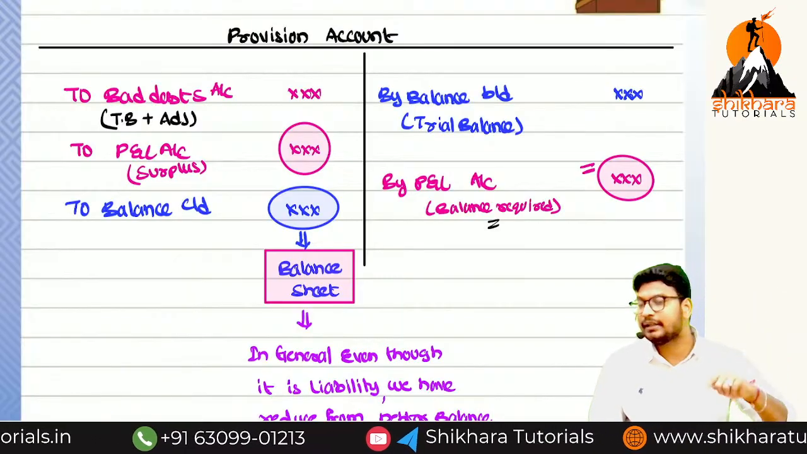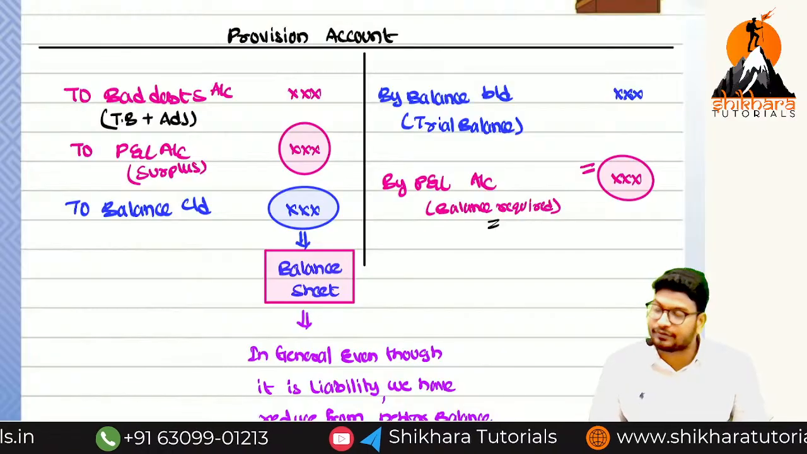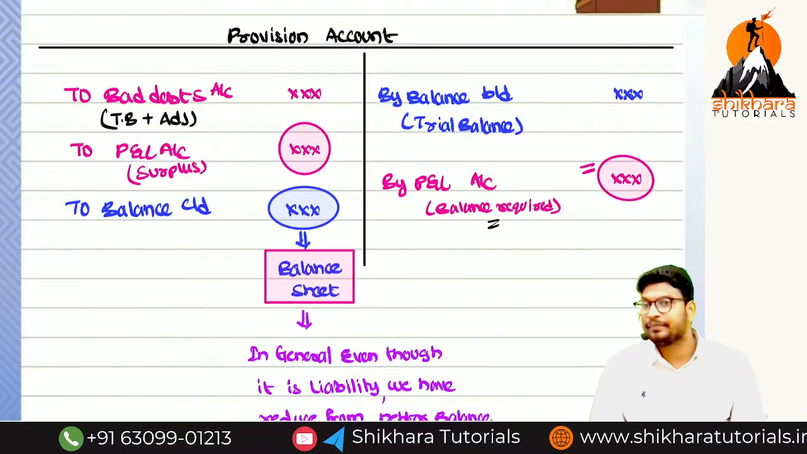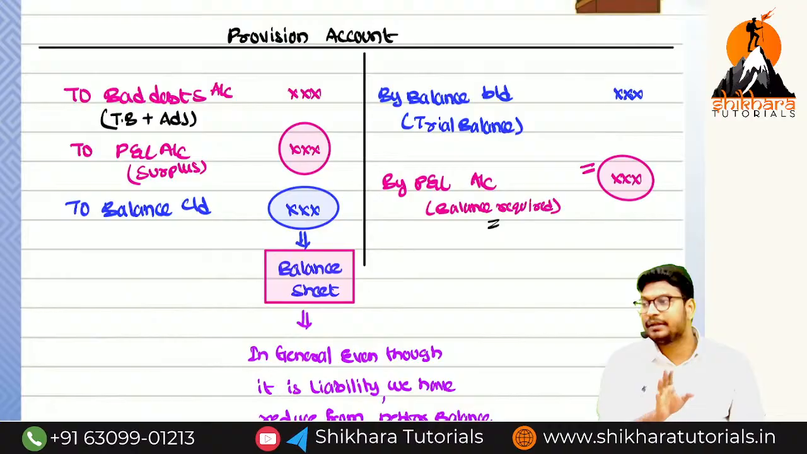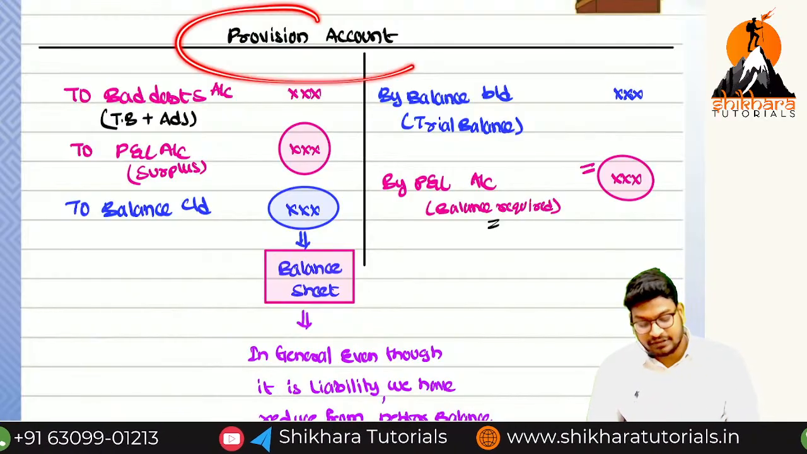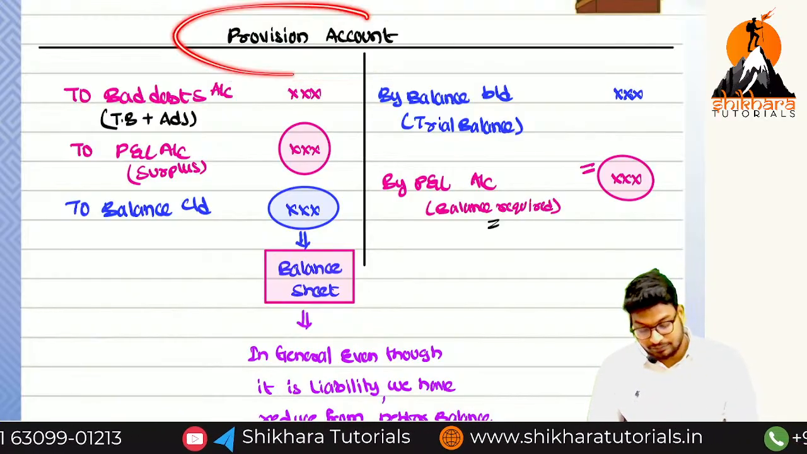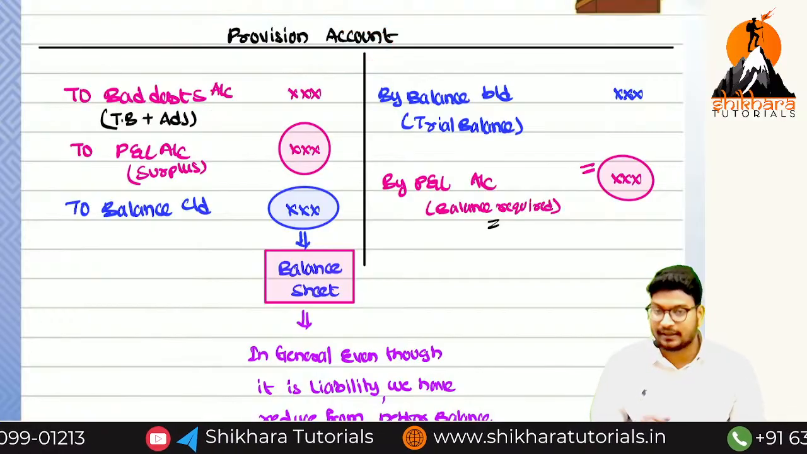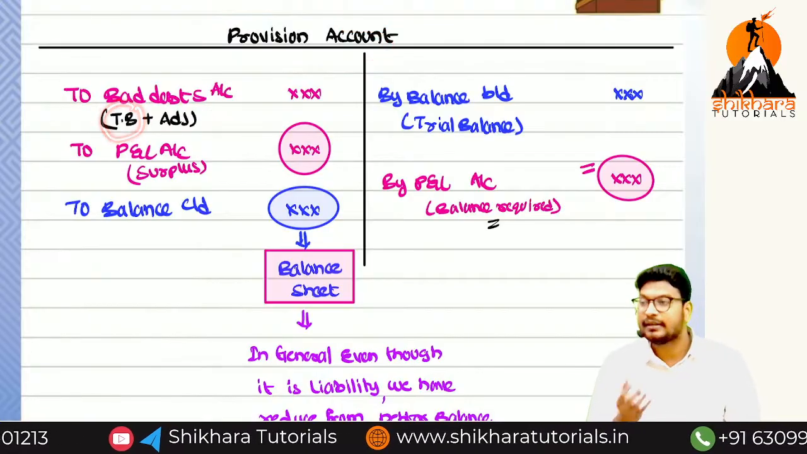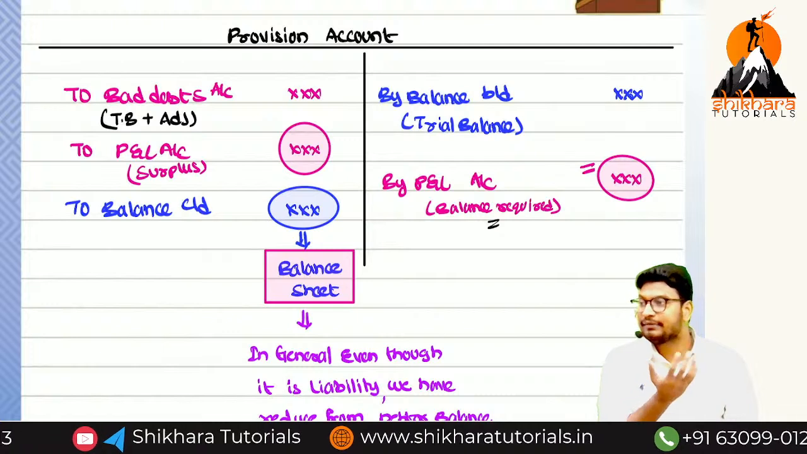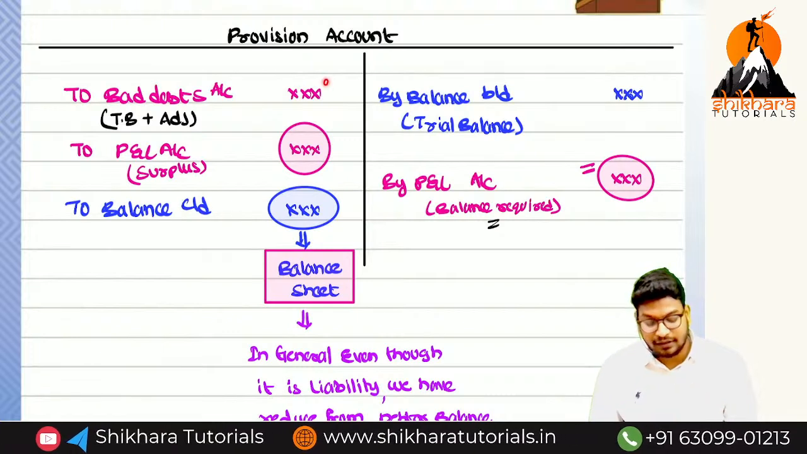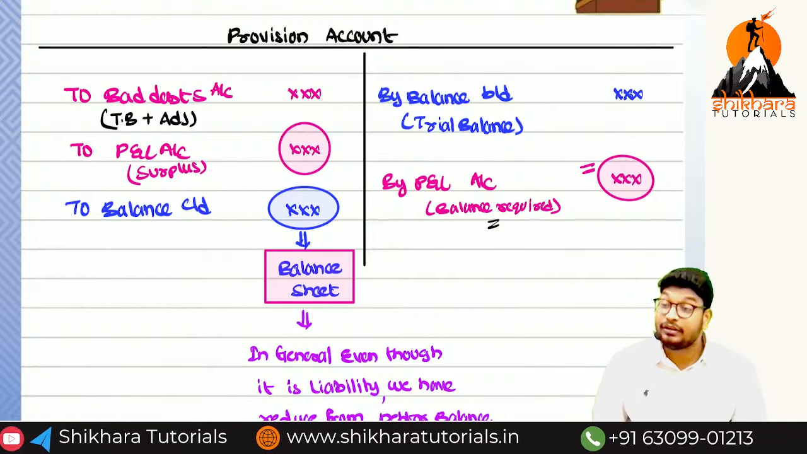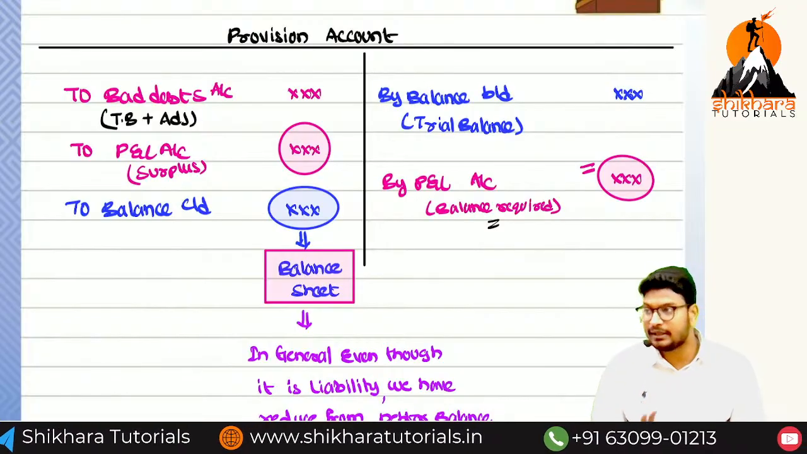Generally bad debts go to the P&L account, but in the case of having a provision, which account do we transfer to? Provision account. What is the entry? Provision for bad debts account debited to bad debts account. Both the bad debts given in the trial balance and the bad debts given in the adjustment will be recorded. Both will be recorded.